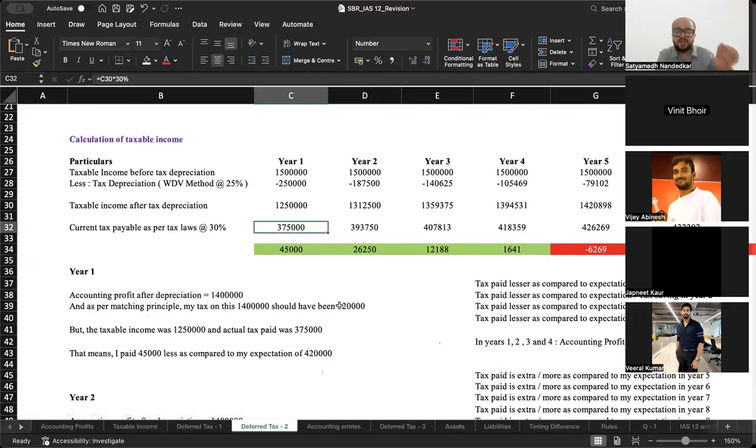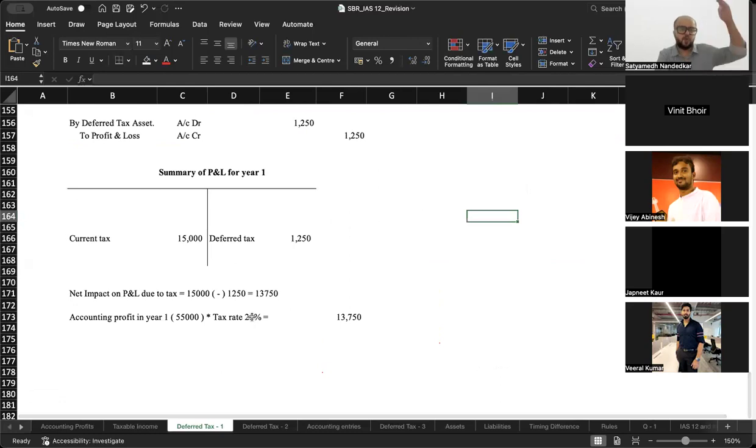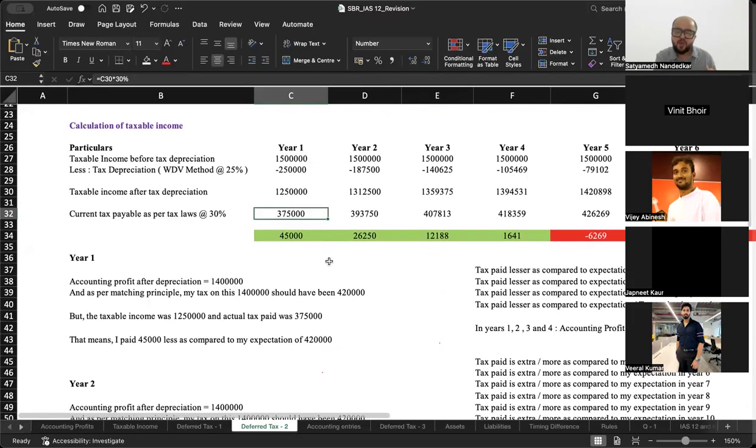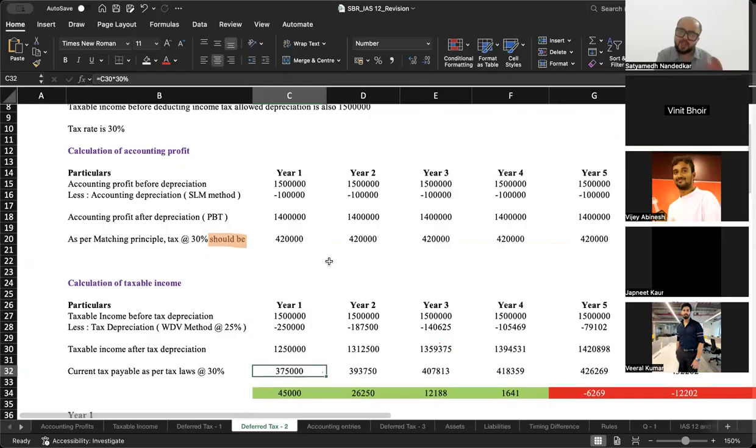This situation creates a deferred tax liability. In the earlier case, the excess tax paid today was going to be recovered in the future. We called it deferred tax asset. In this case, the less tax paid today, the tax saving today will have to be paid or will have to be reversed in the future. Hence, we call it a deferred tax liability. Now, this continues every year. Year 2 में देखो, tax as per your expectation was 420 and taxable income after tax depreciation was 13,12,500, and on that your tax liability came to 393,750.